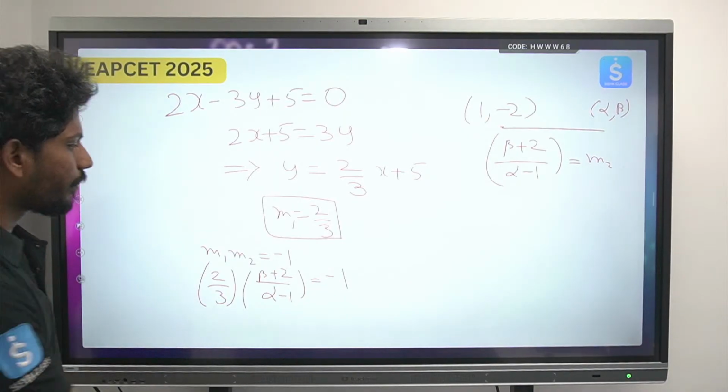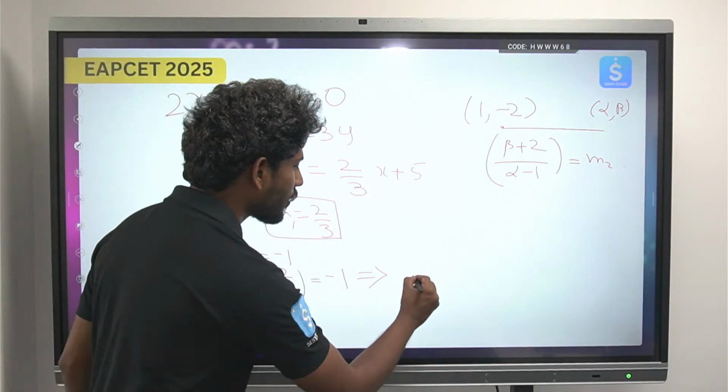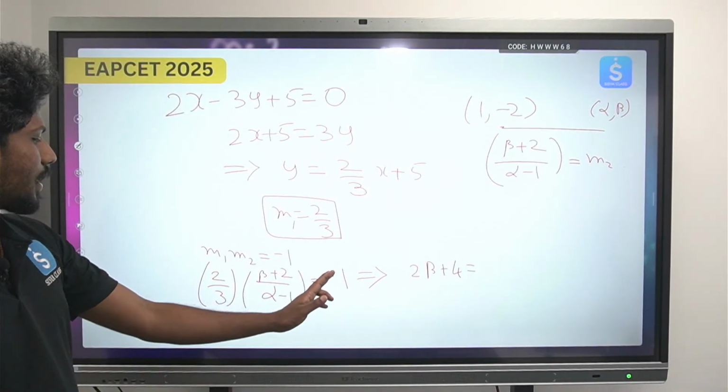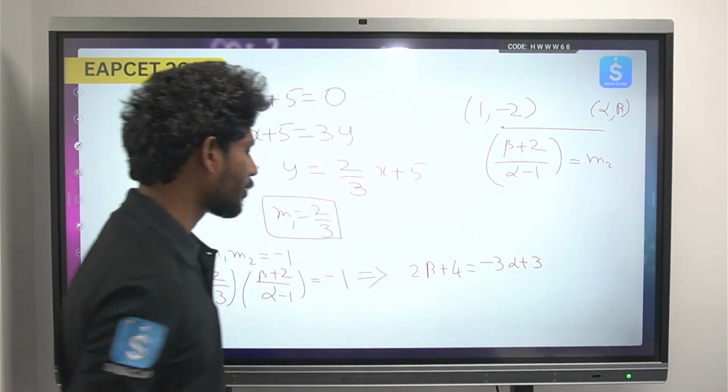Okay, so what is the relation we get from here? Beta plus 2. So 2 beta plus 4 is equals to minus 3 alpha plus 3. Minus 3 alpha plus 3. This is the second relation we got.